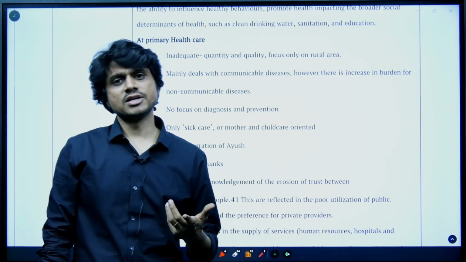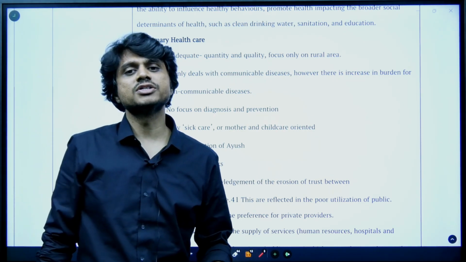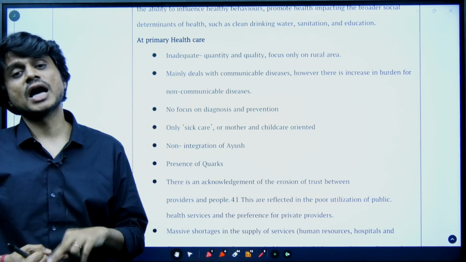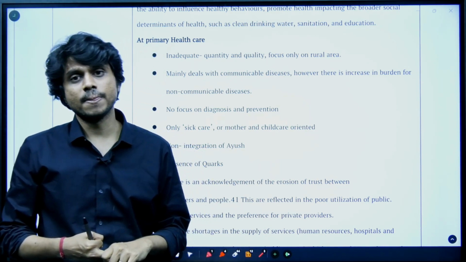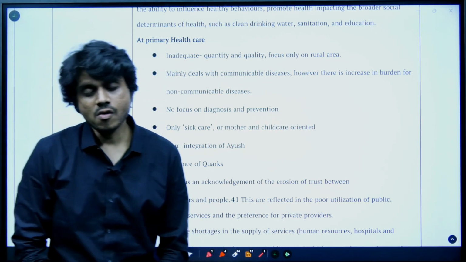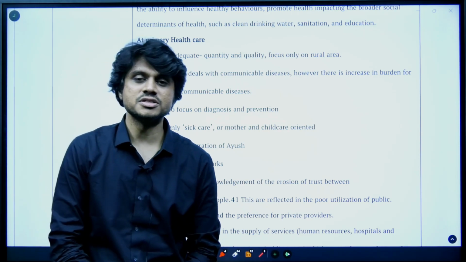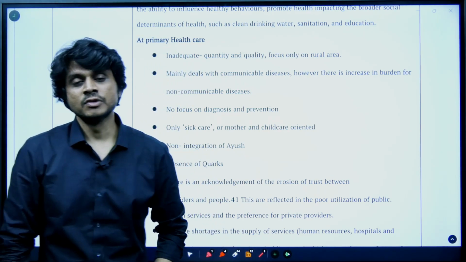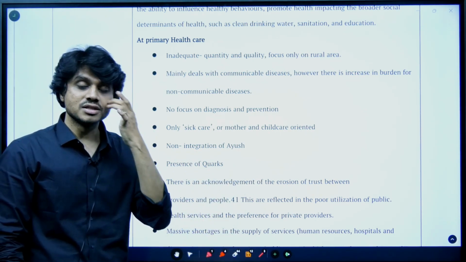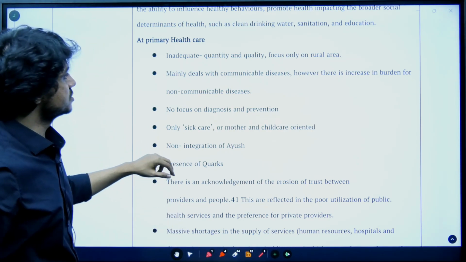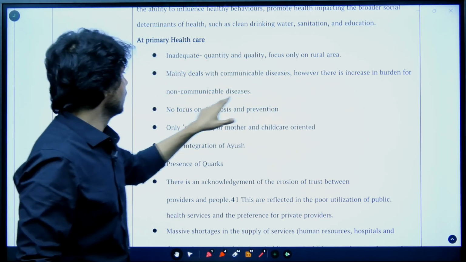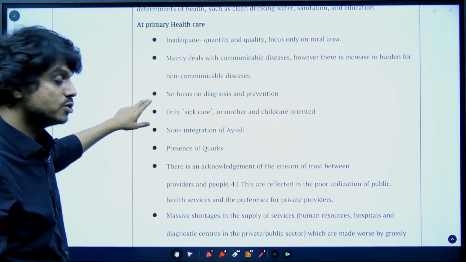This is because of the sedentary lifestyle, lack of touch with nature, poor eating habits, and also heavy stress. So mental health problems, cardiac problems, high blood pressure, diabetes, these are called non-communicable diseases. India is considered the diabetes capital. Especially in the rural areas, 60% of people are facing a high amount of these non-communicable diseases. But the primary healthcare center mainly deals with communicable diseases. Now we are also seeing an increase in non-communicable diseases, which is becoming hugely challenging for India.